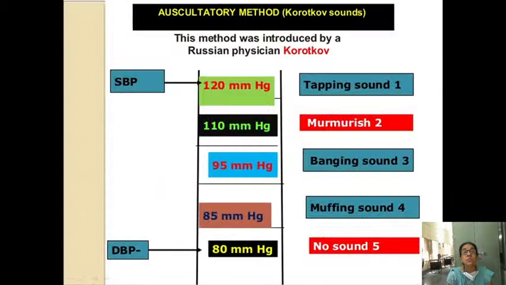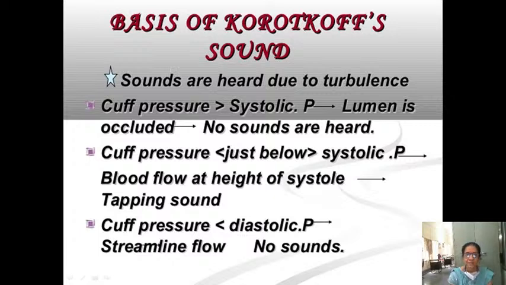And the next one is how the intensity of the sounds will change. First they will be tapping sounds, then murmurish, then banging, then muffling sounds, and then no sounds. Okay, so the same thing: cuff pressure below, you don't get any sound because the blood flow has become streamlined. It is not turbulent flow. Turbulent flow makes a lot of noise, and we are able to pick it up with the stethoscope.